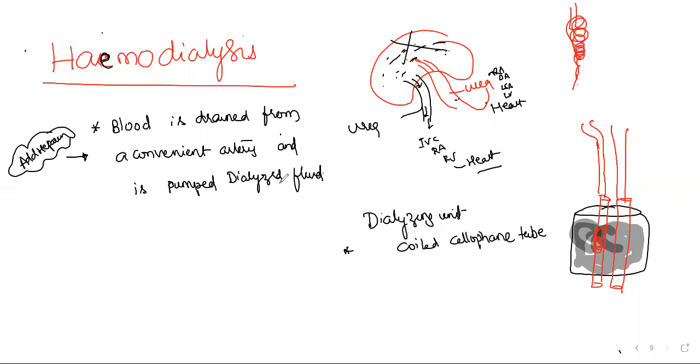The porous cellophane membrane of the tube allows the passage of molecules. You just remember this. Everything is here only: a coiled cellophane tube having a porous cellophane membrane allows the passage of molecules. That you have to remember.